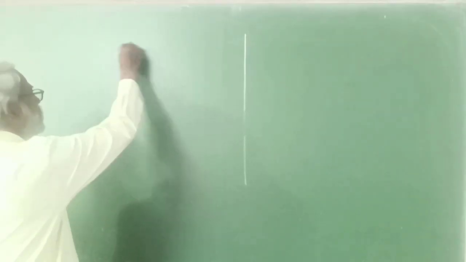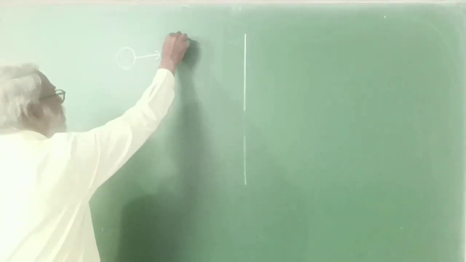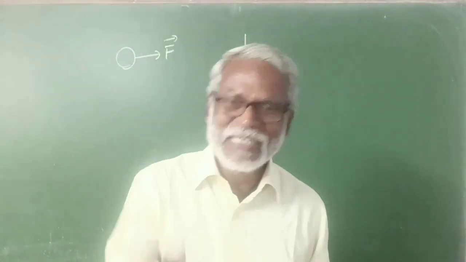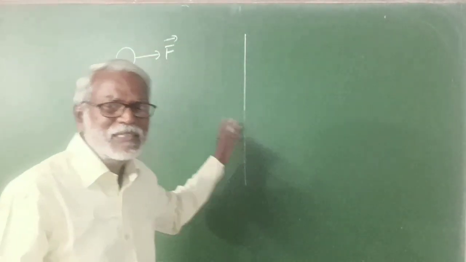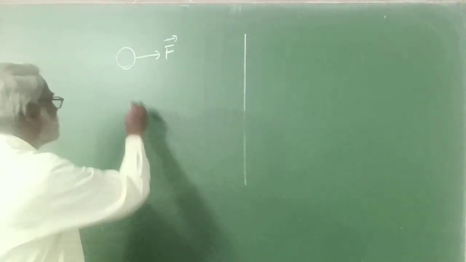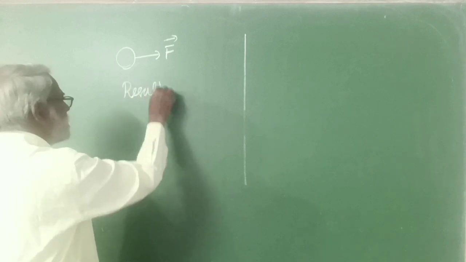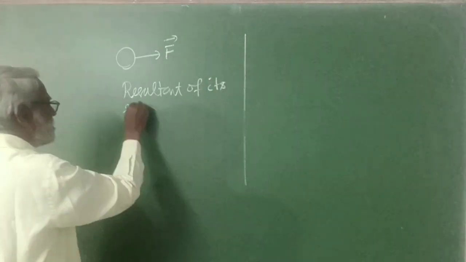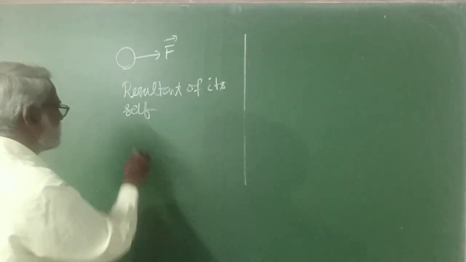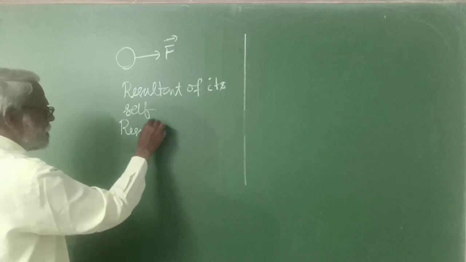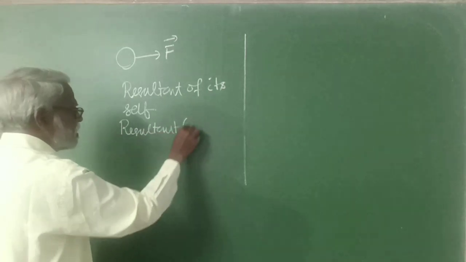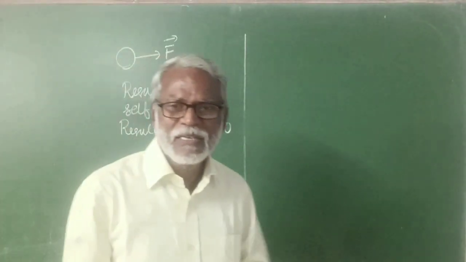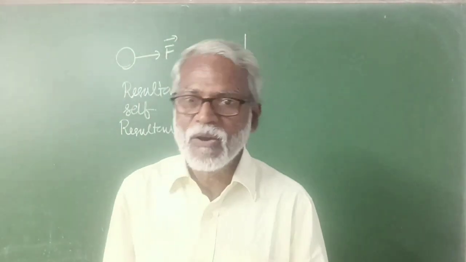So let a single force act on a body. So this single force is the resultant of itself. That means resultant force is not equal to 0, because there is a single force and a single force is resultant of itself.